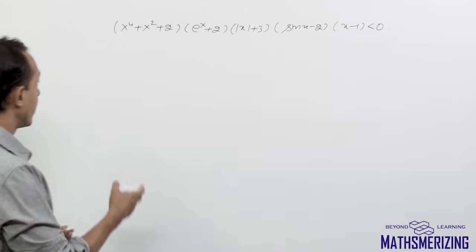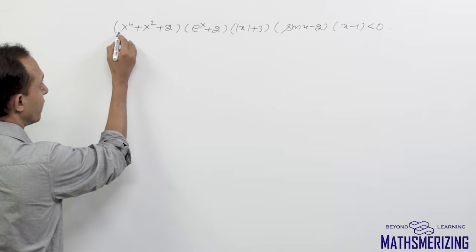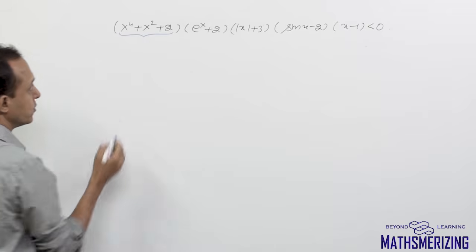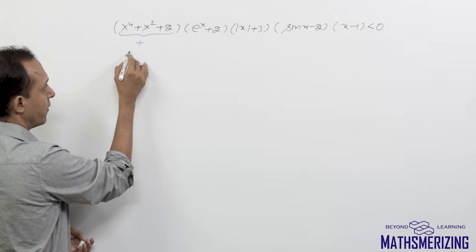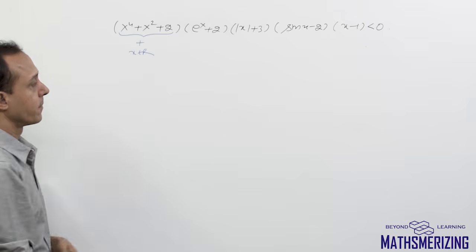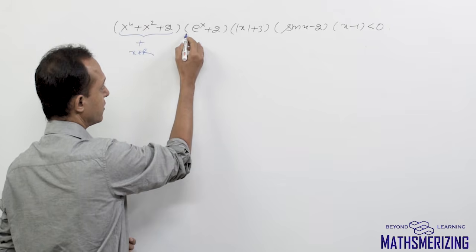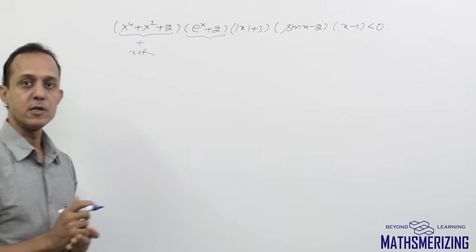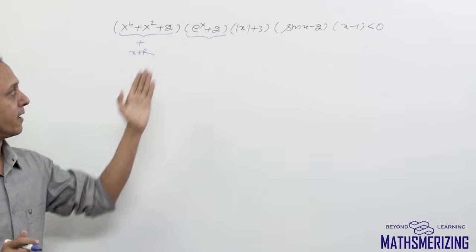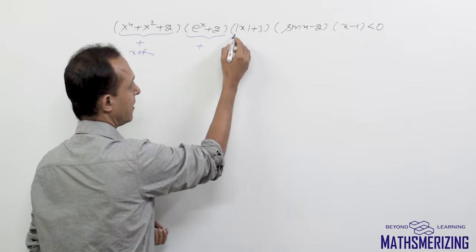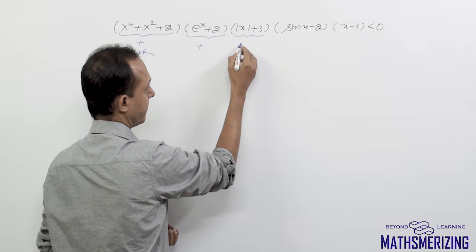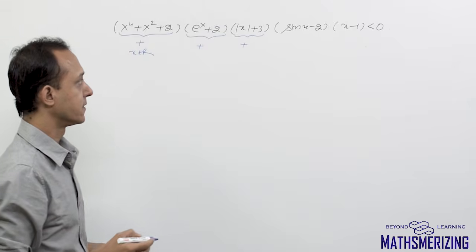Now, when I look at the first expression, x to the power 4 plus x square plus 2, this expression will always be positive for all x belongs to R. Now any exponential function is always positive, and with plus 2, this expression will again be always positive. Mod of x plus 3, again it will be always positive.